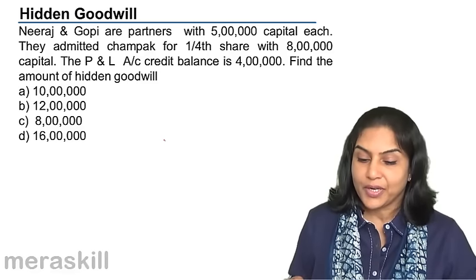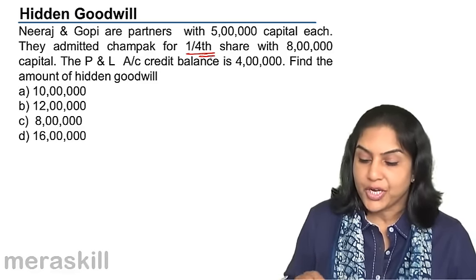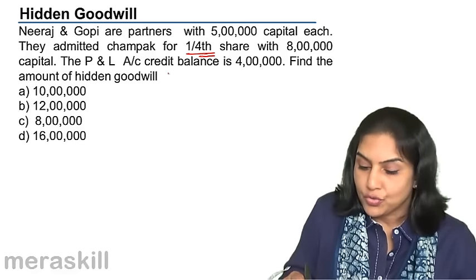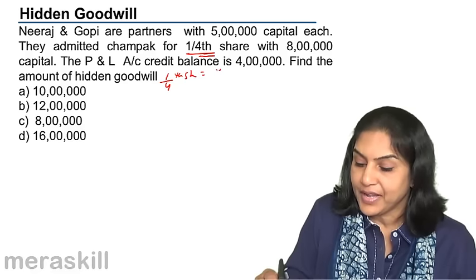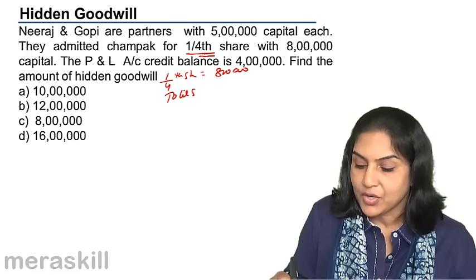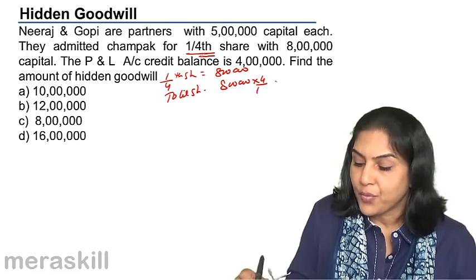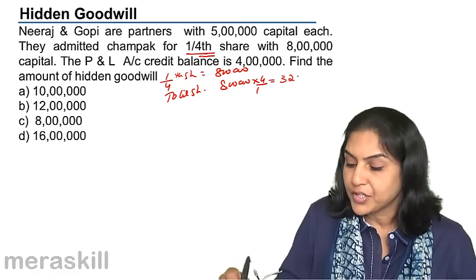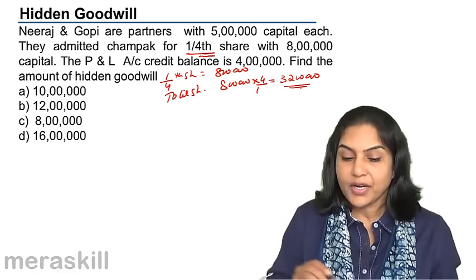Now what is the goodwill here? Let us see. He comes in for 1/4 share with 8 lakh capital. So 1/4 share is equal to 8 lakh. Therefore total share 1 is equal to 8 lakh into 4 by 1 equal to 32 lakhs. So this should be the total capital.